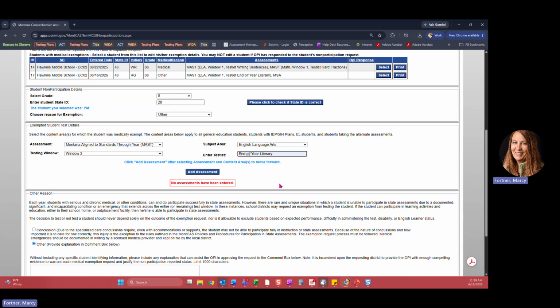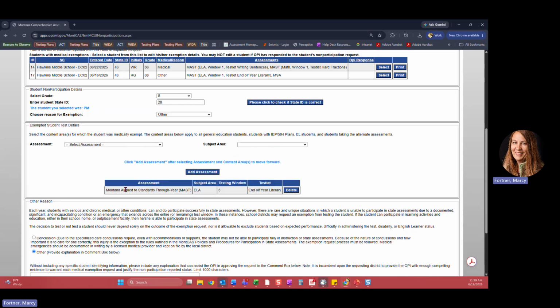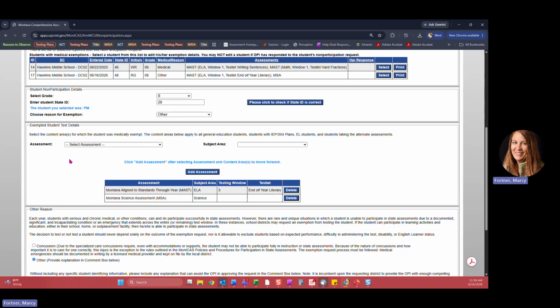Once those are in there, as you see here, you cannot move forward without clicking Add Assessment. So you click Add Assessment, your exemption request pops up here. Now we said this student also missed science. So we're going to go down here, click Science, subject area, it's the only one possible, Add Assessment. So now we have both assessments in the box that we're requesting.